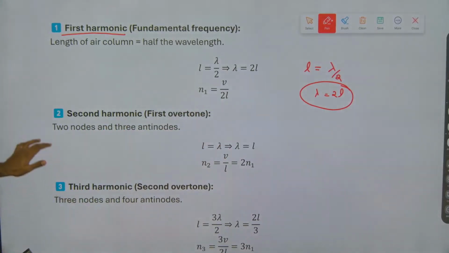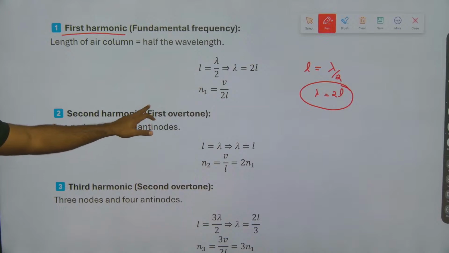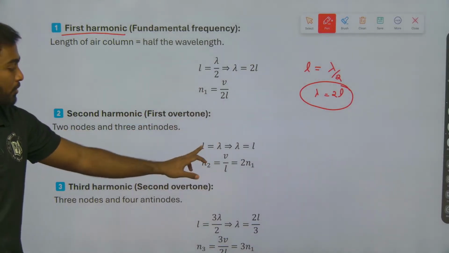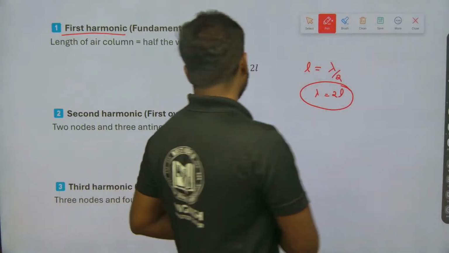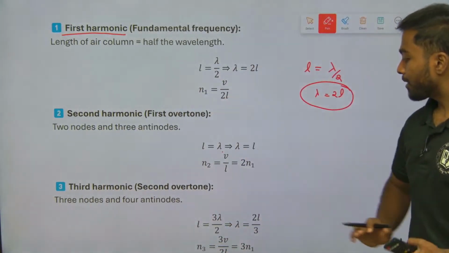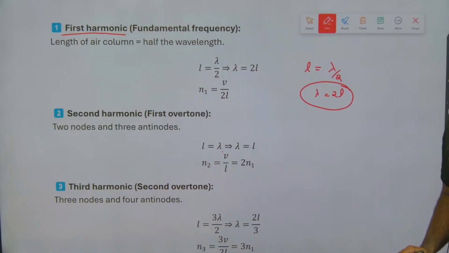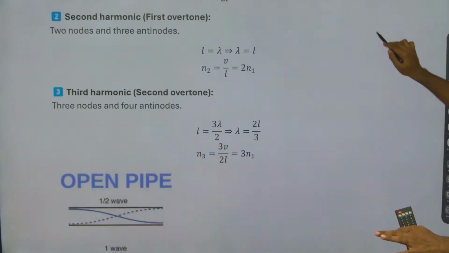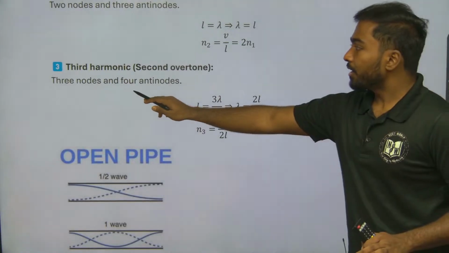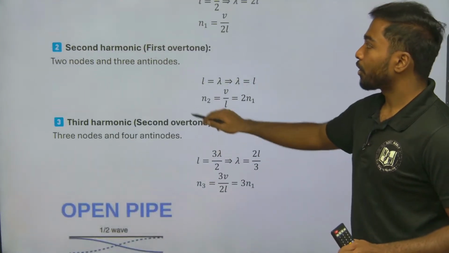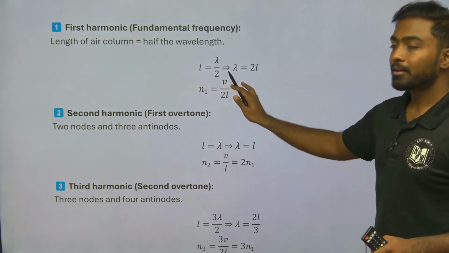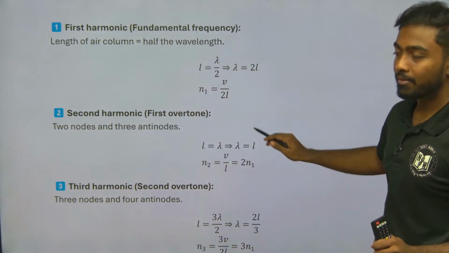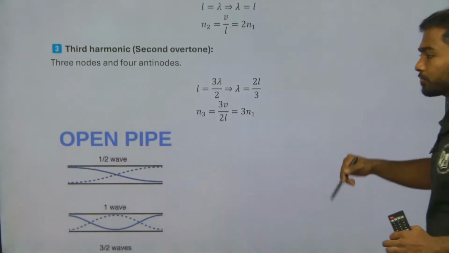Next, second harmonic, the first overtone. L will be equal to lambda. So what will come here? N2 will be equal to V by L. The third harmonic has 3 nodes and 4 antinodes. When you talk about the second harmonic, it has 2 nodes and 3 antinodes, and the length here is equal to one wavelength.